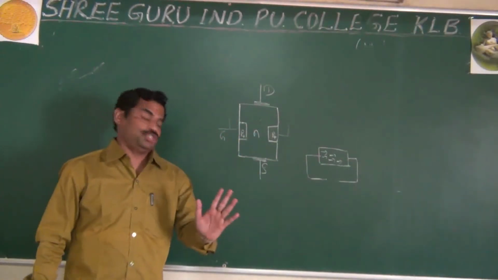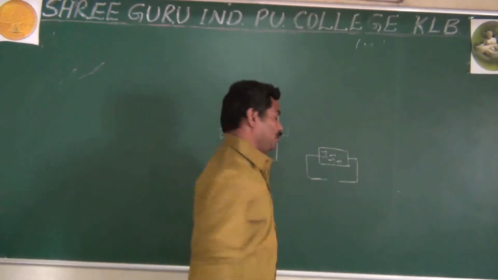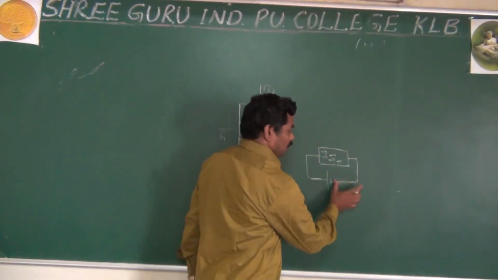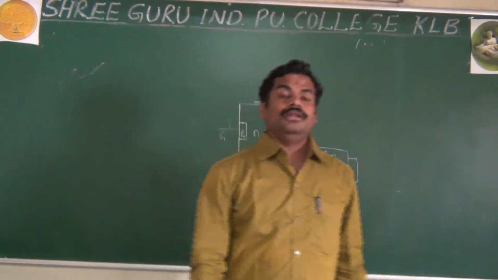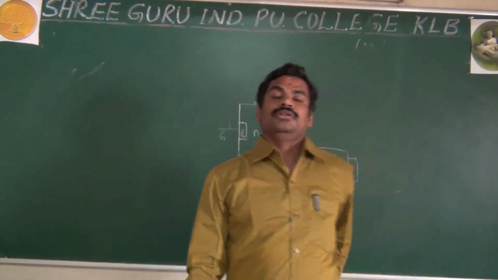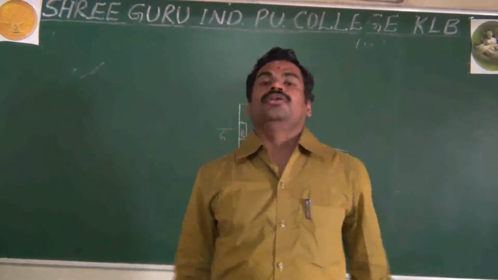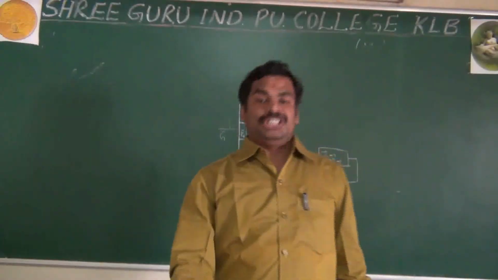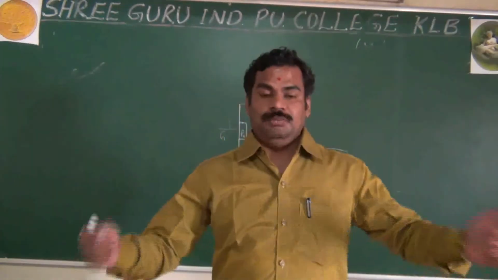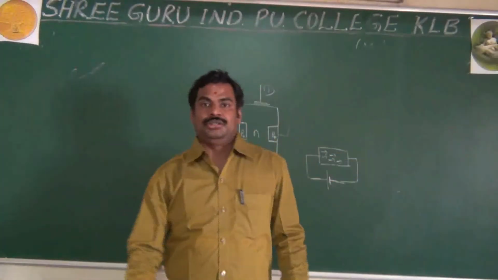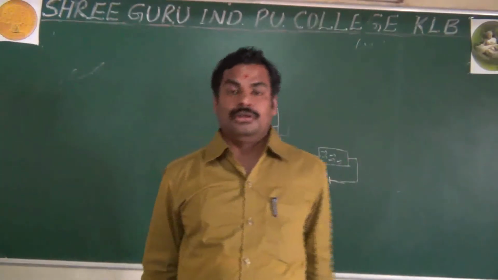It means we always want the electrons to move in a particular direction. When they are moving in a particular direction, if you apply some external voltage, or some potential difference, then only the electrons move in a particular direction, and then you will get the current. It means if you are not applying any external voltage or biasing voltage, then the total or net current will be zero, because if they are moving in random directions, some are moving like that, some are moving like that, your net will be zero.